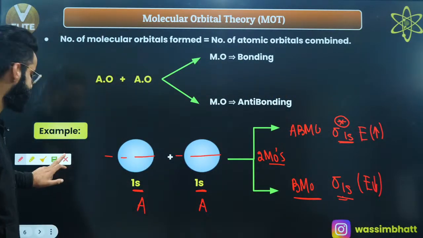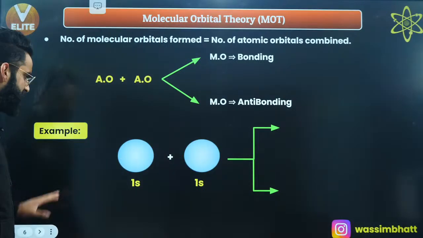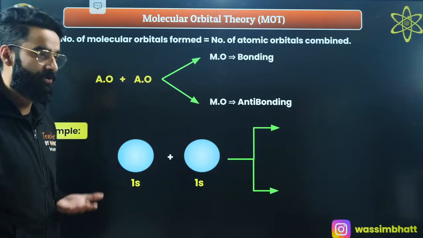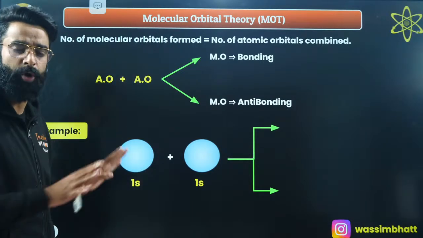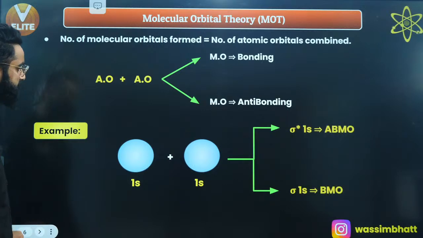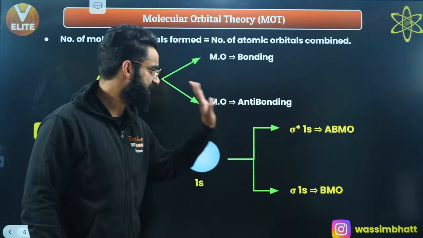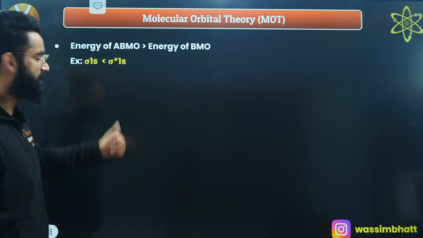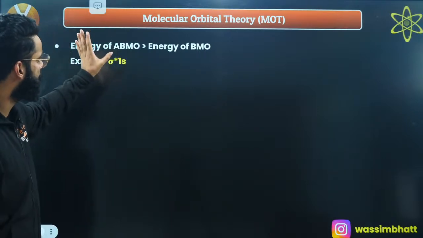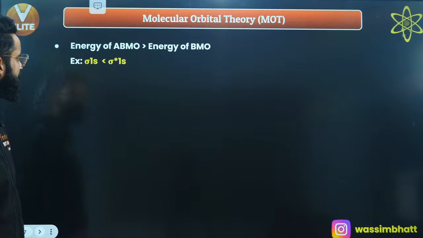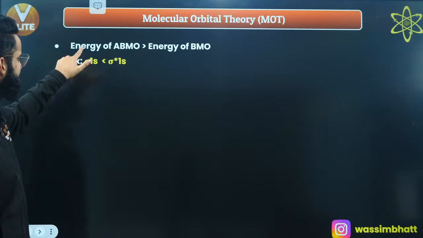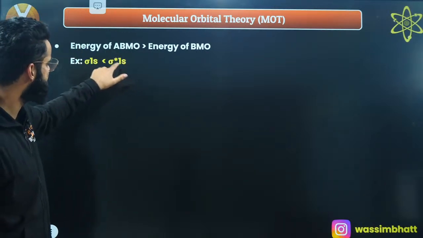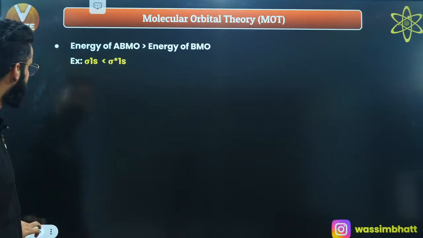Do remember this thing as well. I'll be showing this in detail. I'm just giving you a quick overview of the postulates first of all. I'm not teaching right now in detail; after some time, I'll be teaching all these things in detail. But this is the quick overview of all these postulates first. So one is called sigma 1s, one is called sigma star 1s. Now, this is something which I've discussed: the energy of the anti-bonding molecular orbital is always greater than the energy of the bonding molecular orbital. For example, sigma 1s, which is the bonding molecular orbital, has less energy than sigma star 1s, which is the anti-bonding molecular orbital, correct?